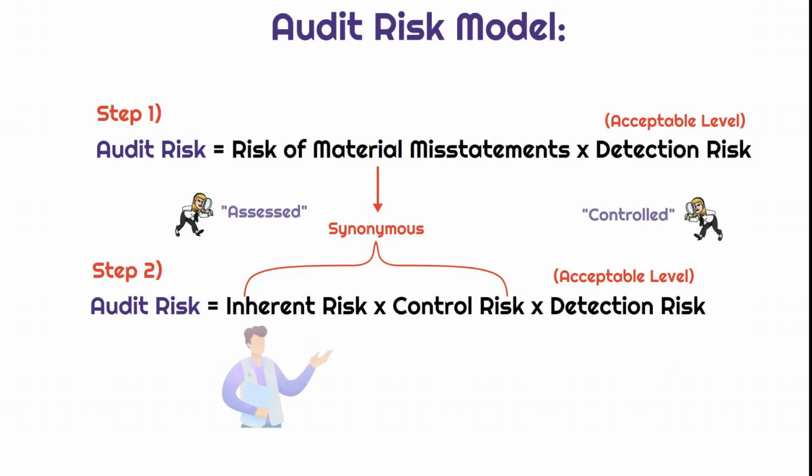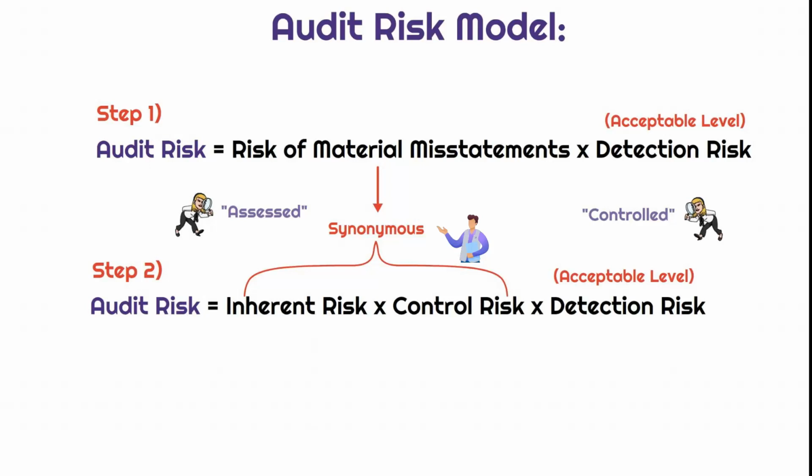So let's first zero in on inherent risk and control risk, right? Our risk of material misstatements. So inherent risk and control risk, again, are assessed by the auditor. These two elements are completely out of Detective Lucy's control. So on the exam, inherent risk times control risk is going to be synonymous with risk of material misstatements.